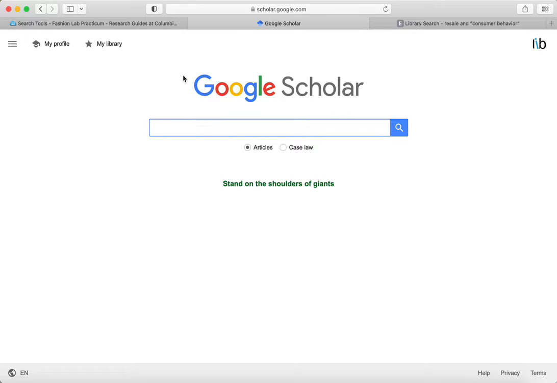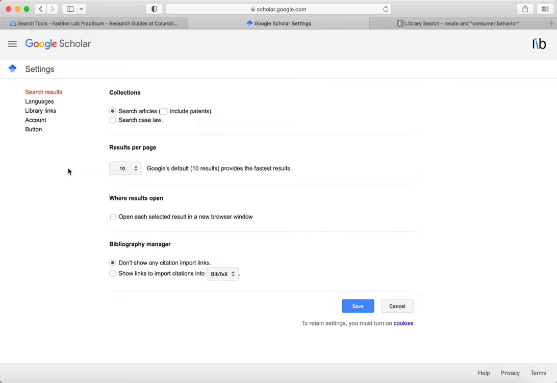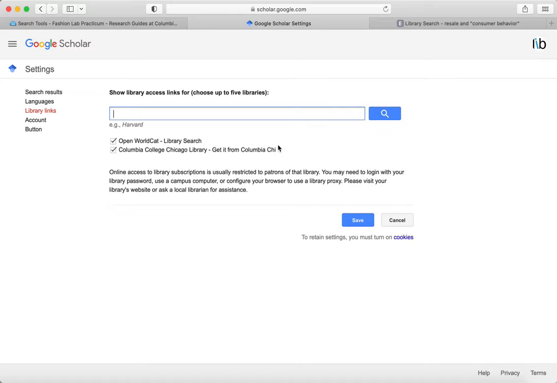Now, first, when you start to use Google Scholar, you'll want to set your settings so that it's going to alert you if there's a journal that we do have and you can read the complete text without going any further. So under settings, you'll look at library links. And you'll notice I've already done this, but if you just put in Columbia College Chicago, because there are several other Columbia colleges, be sure you include Chicago there. Then you'll see all the possibilities, and when the possibility comes up, you click it and save that.